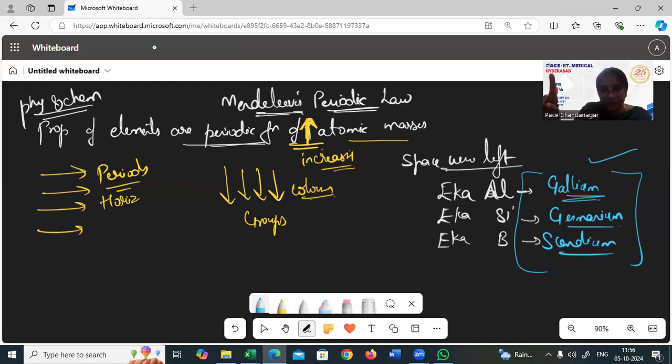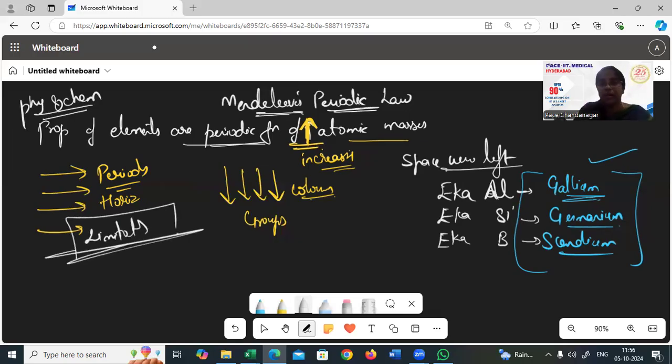Number one, he named the horizontal rows as periods. Number two, the columns were given as groups, and number three, spaces were left, which were later filled by gallium, germanium, and scandium for Eka-aluminium, Eka-silicon, and Eka-boron. Then what are the limitations? Limitations means what are his problem areas? What are the problem-prone areas wherein this system was not accepted widely later on?